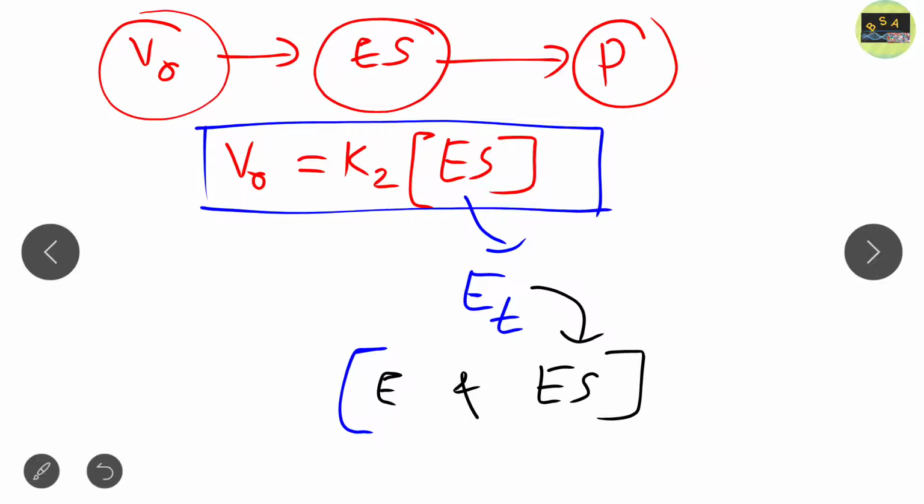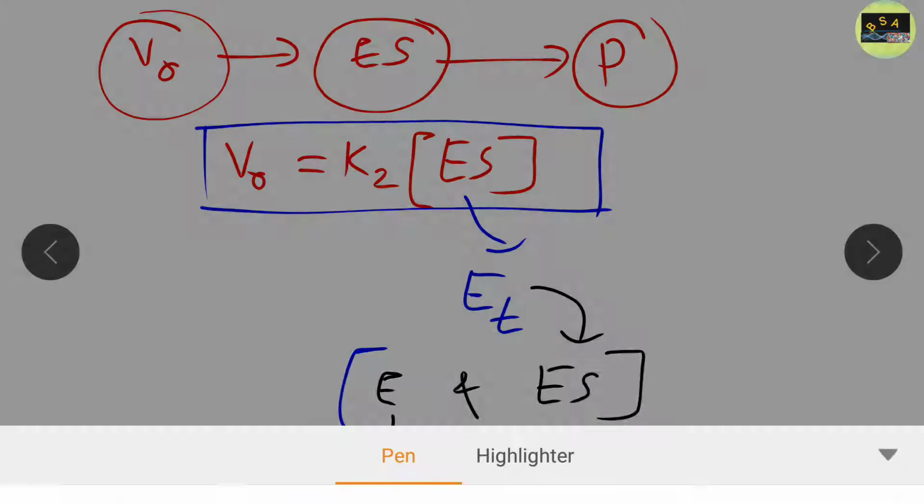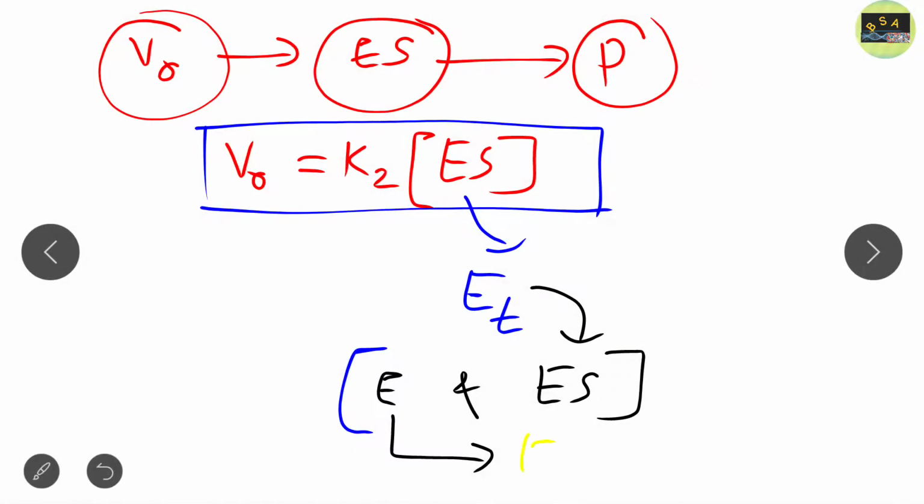So if we want to represent the free enzyme, then free enzyme can be represented as ET minus ES. Clear? So this is the formula for free enzyme. Okay students, I hope till now you get a clear idea. Please write down all these things.